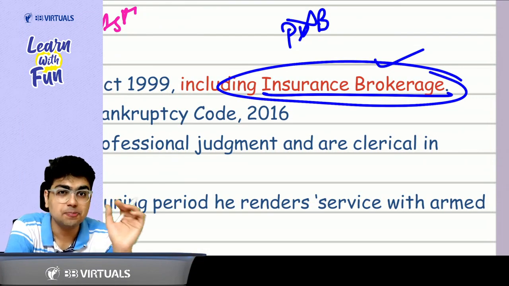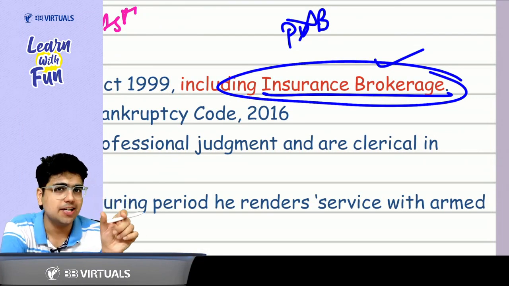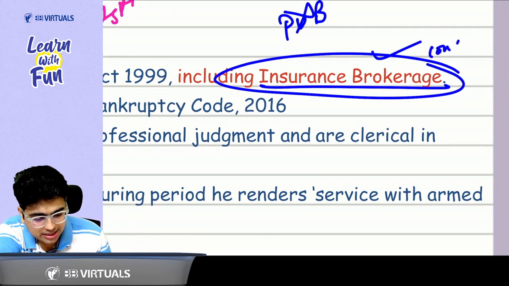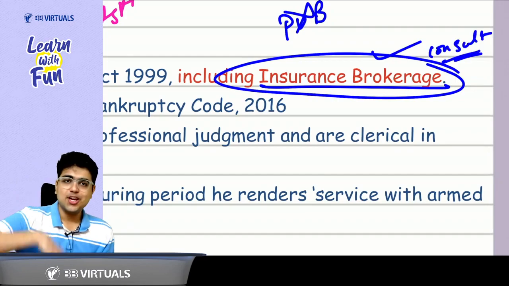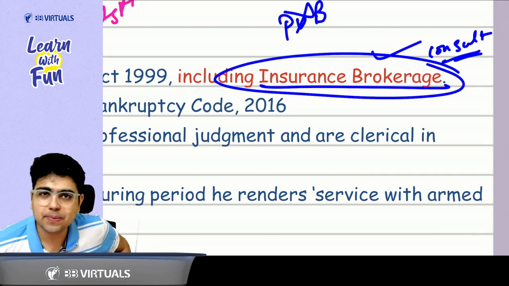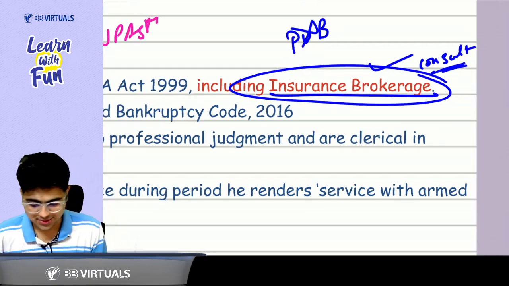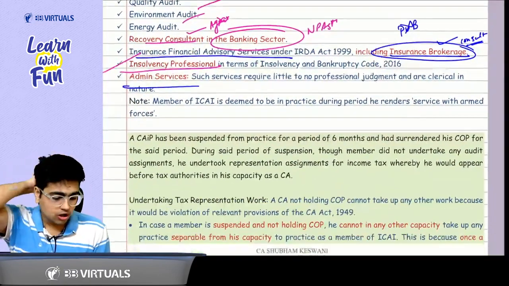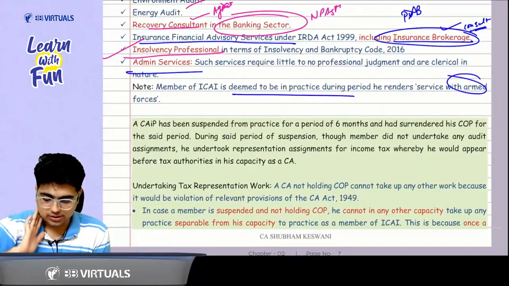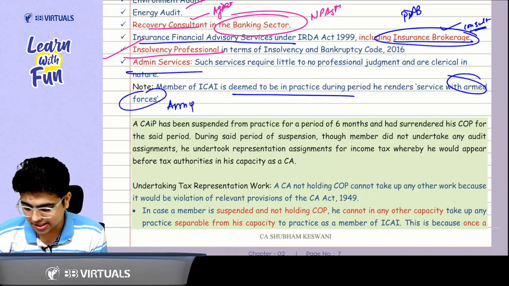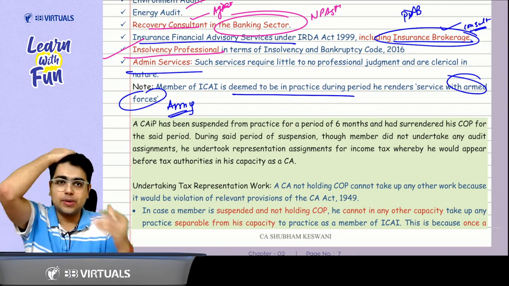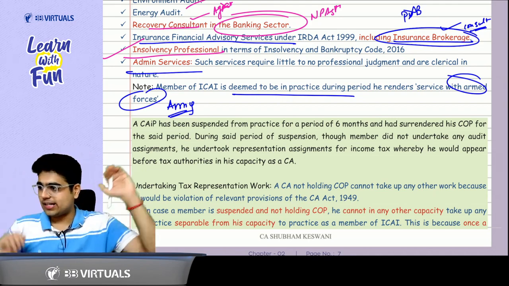See, insurance brokerage, the name has the word brokerage, but it has nothing to do with broking. Okay? It is also a consultancy service only. Okay? So that's why it is allowed. So ICAI can play with these words in your exam. Got it, sir. Also, you can provide some admin services. There is no issue. Also, whenever you are serving with the armed forces, that is Indian Army, Mera Bharat Mahan. Okay? Whenever you are serving with the Indian Army, you will be deemed to be in practice. So I hope everything till here is clear.